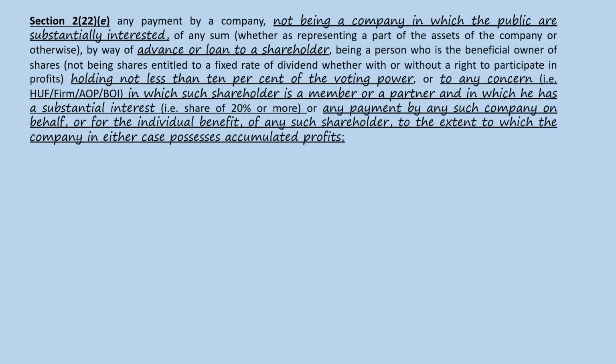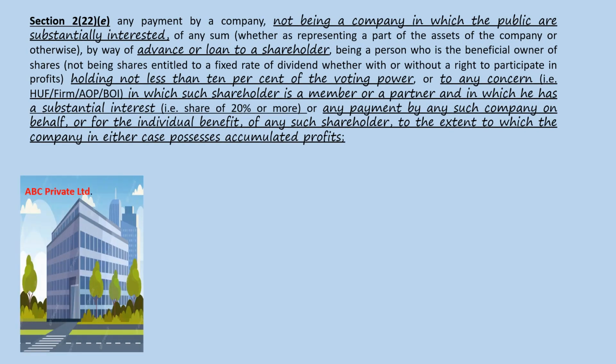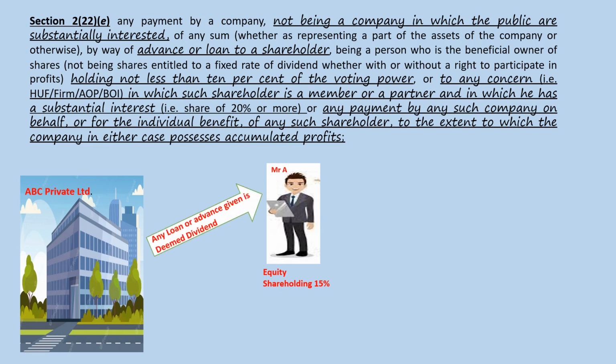Section 222E. Let us understand this section first with the help of an example. There is a company called ABC Private Limited. Mr. A holds 15% equity shares in ABC Private Limited. Any loan or advance given by ABC Private Limited to Mr. A is considered as deemed dividend.